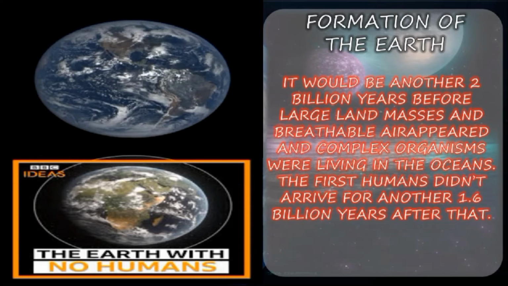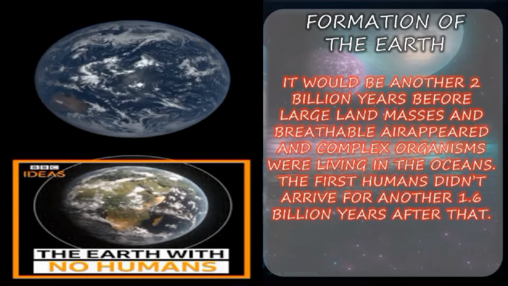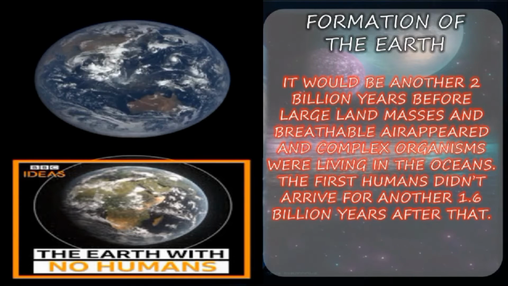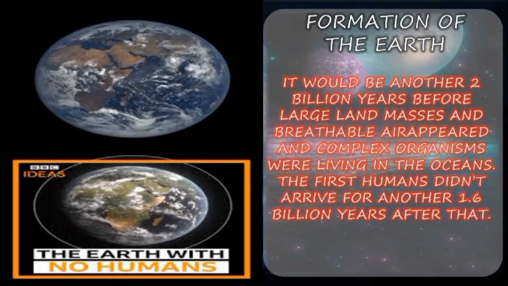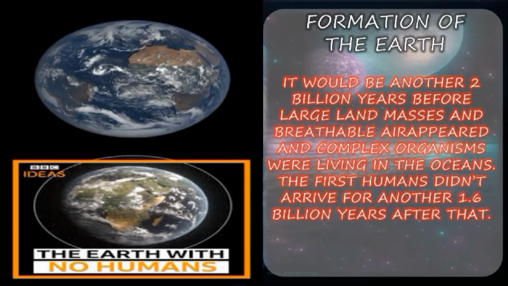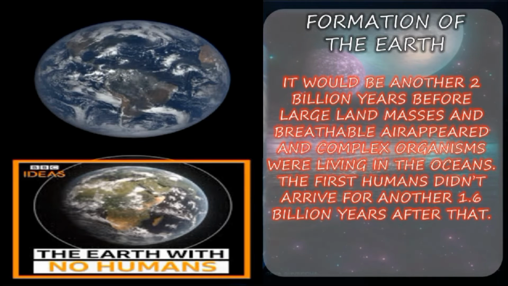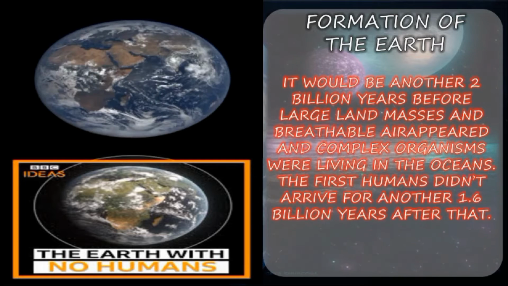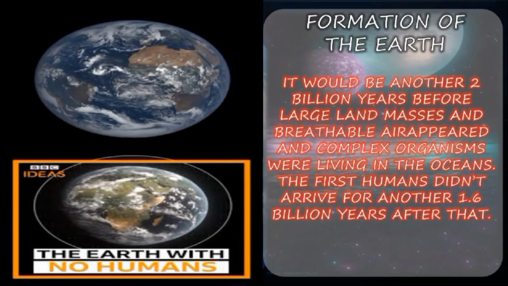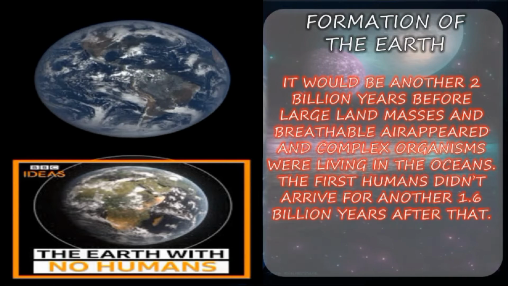So overall, the earth formed about 4.5 billion years ago, when gravity pulled swirling gas and dust together to become the third planet from the sun.